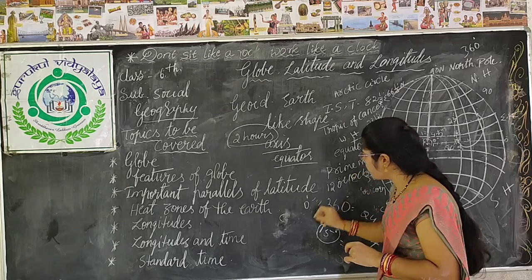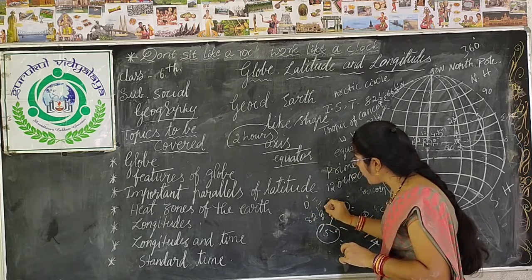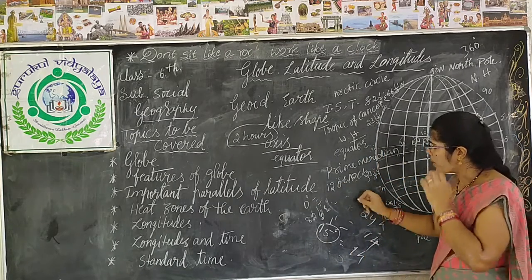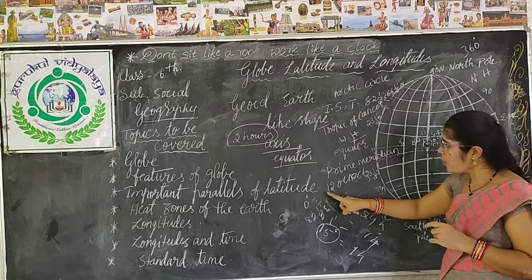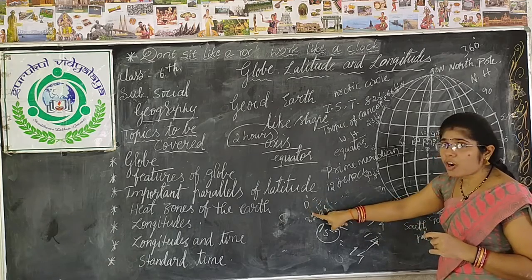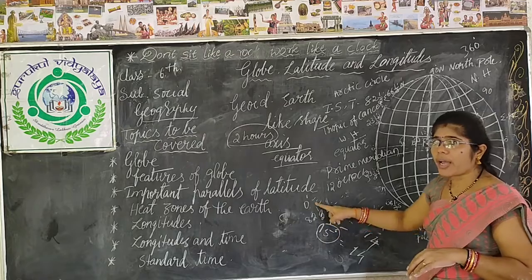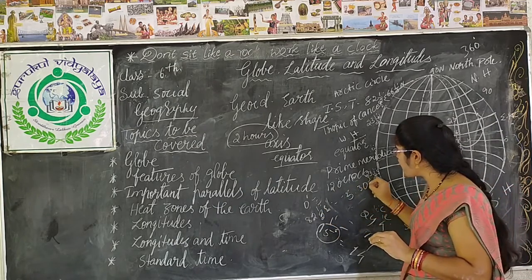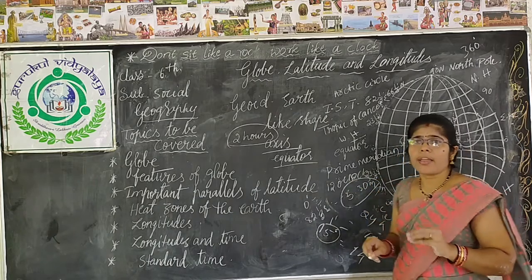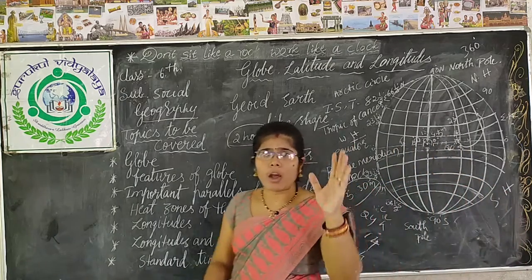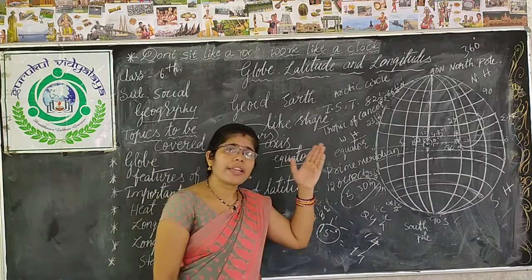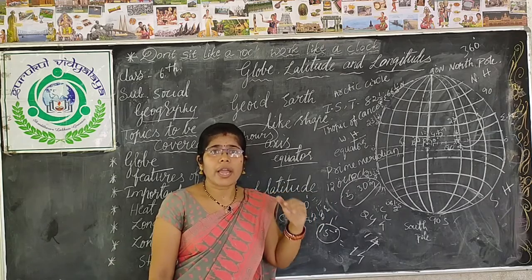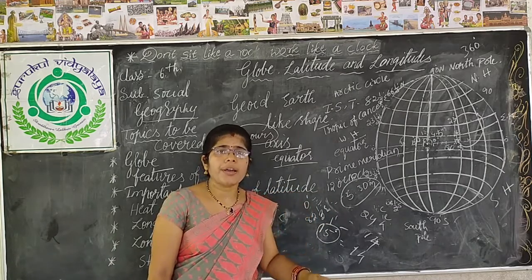what will be the time at 82.5 east? You just count and tell me. You have to count at home; this is your homework. I am telling you, 1 degree is equal to 4 minutes. So 82.5 degrees comes to 5 hours 30 minutes of time difference. That is why when it is 12 o'clock in London, in India it is 5:30, as we are located in the eastern hemisphere, ahead of London.